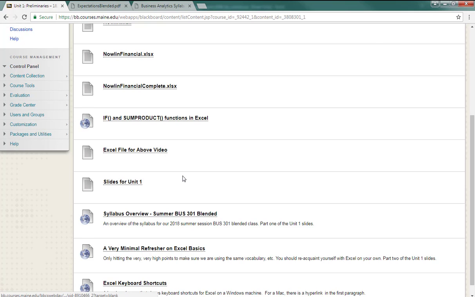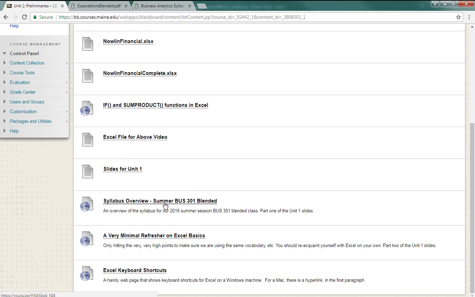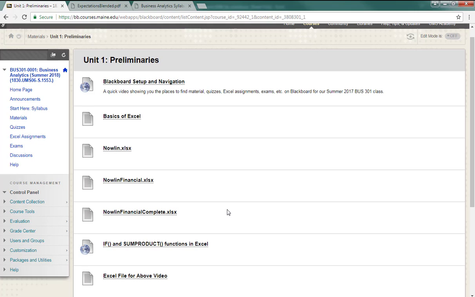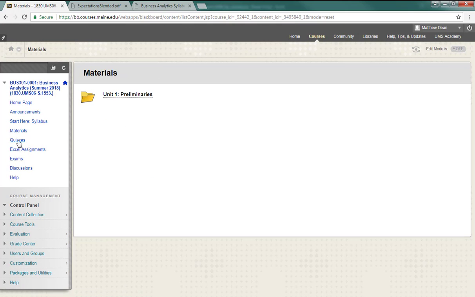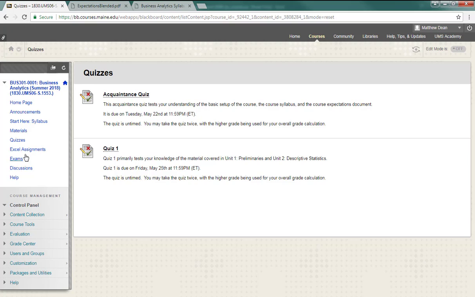Here are the slides for Unit 1, which include the syllabus overview as well as a minimal refresher on Excel basics. And here's a nice little keyboard shortcut sheet for Excel for both Windows and Mac. There are different tabs for that. So that's how you get around in Blackboard, relatively easy. As I add more material to show up under materials, and as I add more quizzes, they will come out under quizzes. Same with Excel assignments. So that should do it.